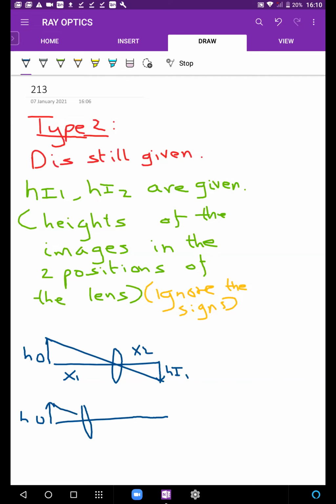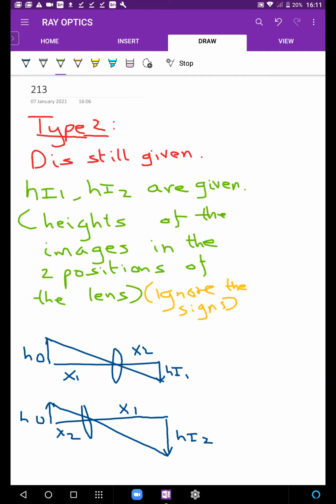Okay. And this time it looks like the image is going to be bigger. That's the height of image 2. This time this is x2, this is x1. Okay. Cool. We know that length is proportional to distance. Note that for HO, in both cases I have not written HO1, HO2. Why? Because the height of the object is of course not going to change. We are keeping the object as it is. The only thing that is changing is the height of the image.